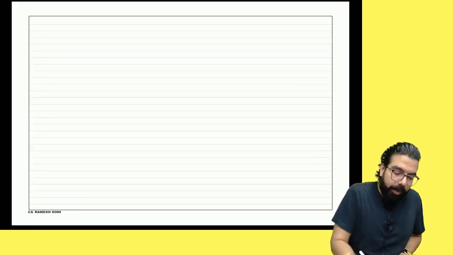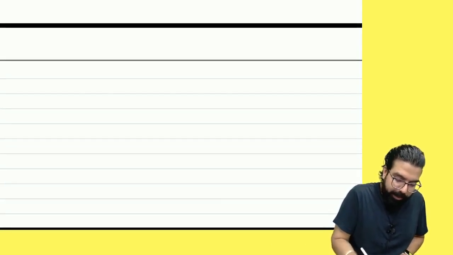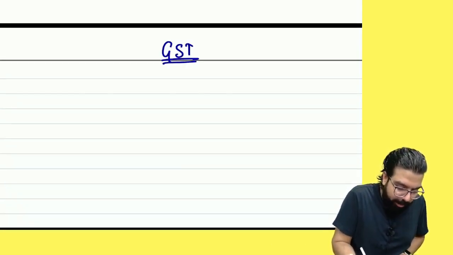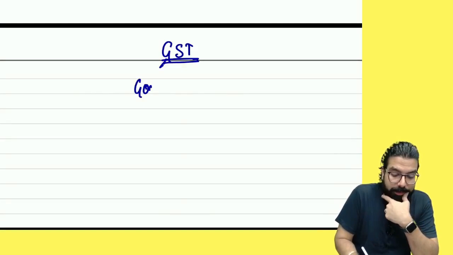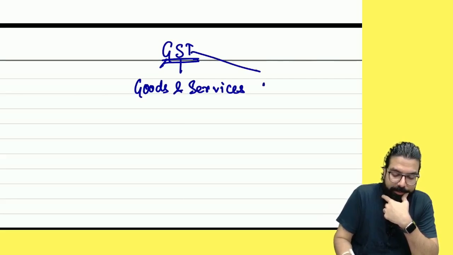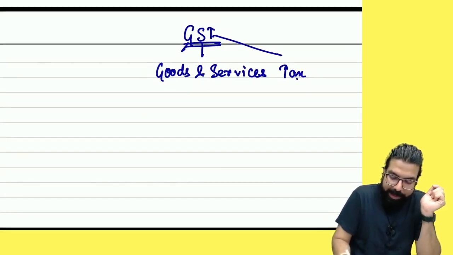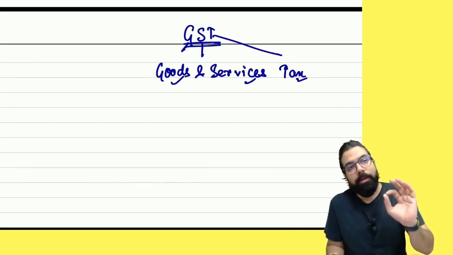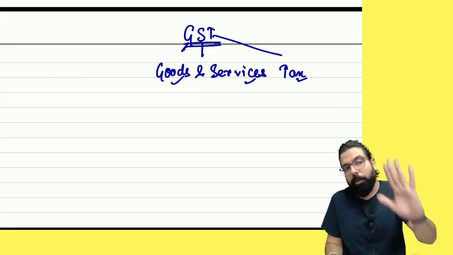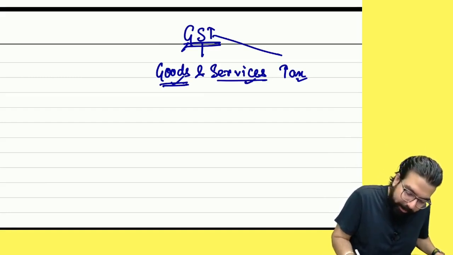If I talk about indirect tax, which indirect tax are we going to study, everyone? GST. When I say GST, G means what, everyone? S means what? Services. GST means it's a tax on goods and services. Do you guys agree with me? So first of all, for this tax to be imposed, what is the most important thing? Something has to be goods or something has to be services.